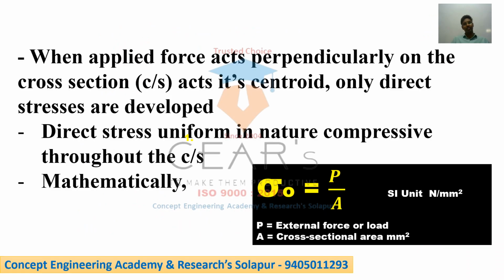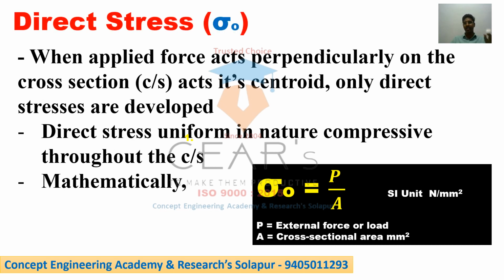Now my dear students, we will move to the next topic, that is direct stress. When will direct stresses be produced? We have already seen the direct load. Because of the direct load, direct stresses will be developed when the applied force acts perpendicular to the cross section at its centroid. Only direct stresses will be developed, right? The direct stress is generally denoted as sigma 0, or you can say sigma D. This will be uniform in nature throughout the section.